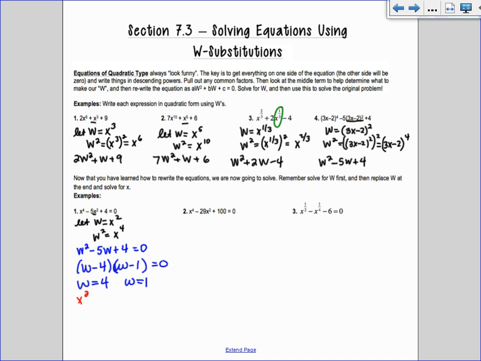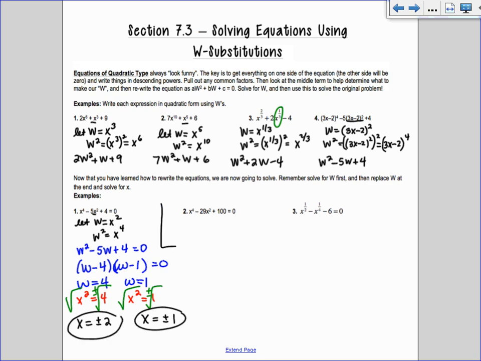So now I have x squared equals 4, and x squared equals 1. So I can take the square root of both sides, plus or minus. So I end up getting x equals plus or minus 2, and x equals plus or minus 1. I get the same 4 answers that I would have gotten if I had just factored using x squared and x squared originally. So this is when people ask, why do we do this? Because sometimes we can't. Sometimes you need to do it, like sometimes it's not an x to the 4th.